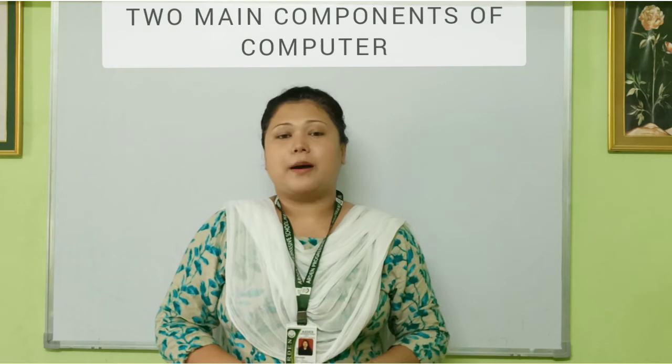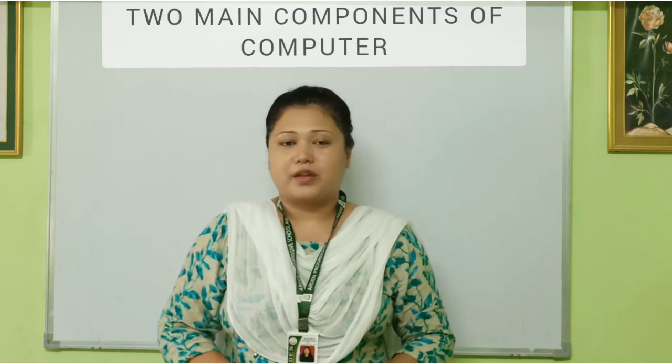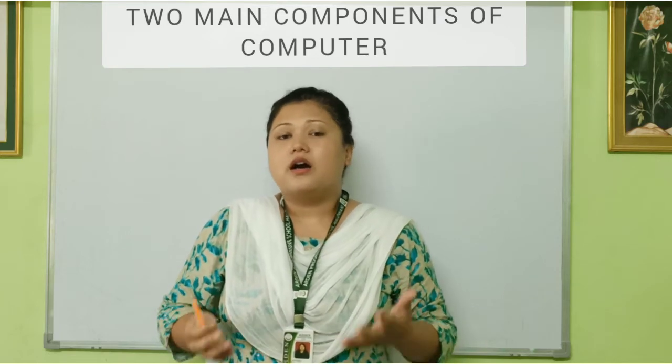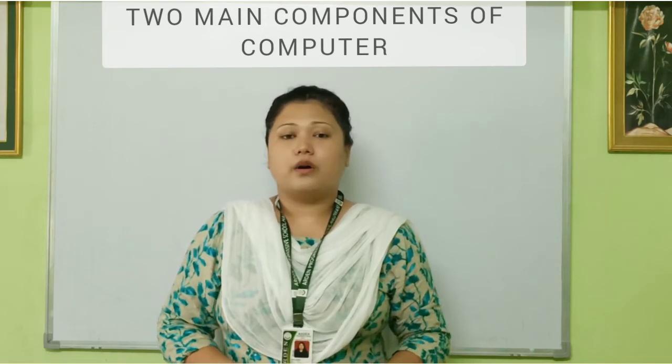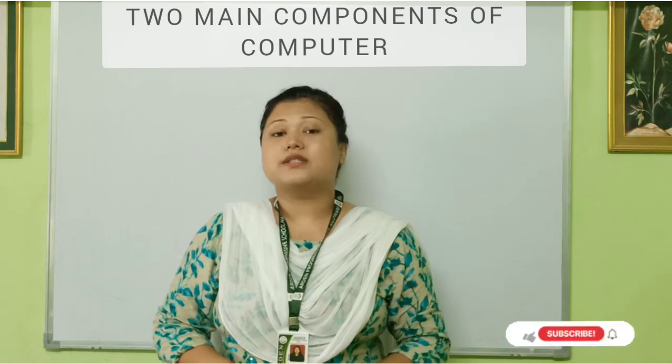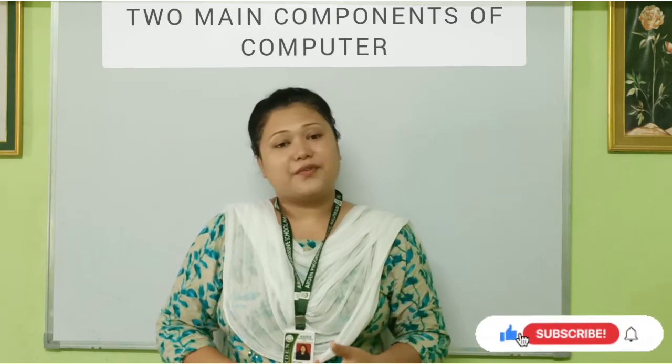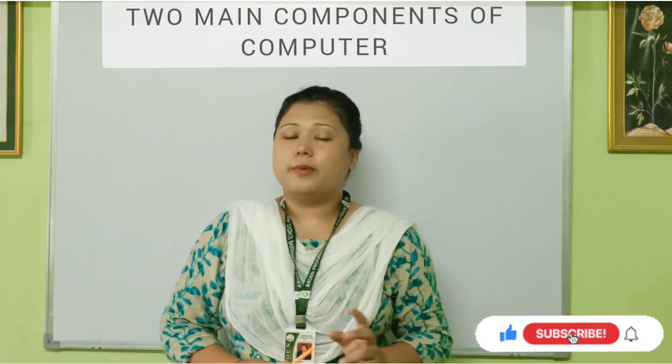About the two main components of a computer system. Till now we have completed all the main knowledge which is required to study about computer systems. We have studied the classification of computers on two bases: on the basis of purpose and on the basis of their size. Then we have covered the uses of computers at different places, the characteristics of a computer, and what a computer system is made up of.